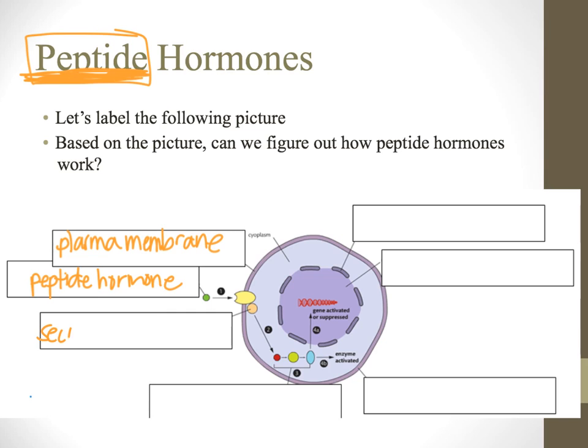And the first one is carried by what we call a secondary messenger. So this secondary messenger is going to take this message of what this peptide hormone wants to do, and it's then going to pass it onto more messenger molecules.